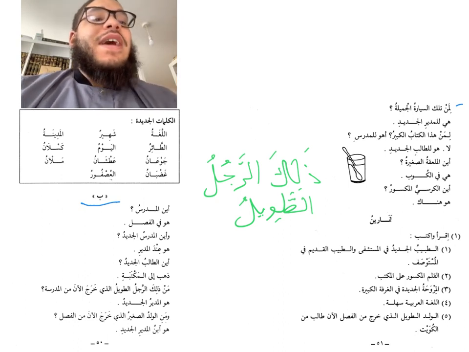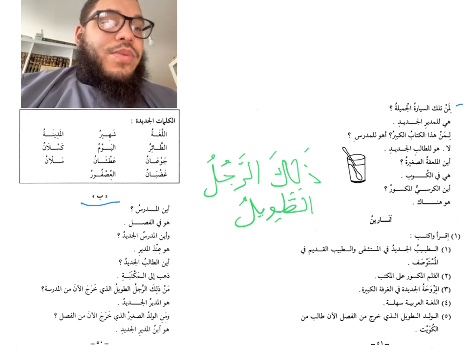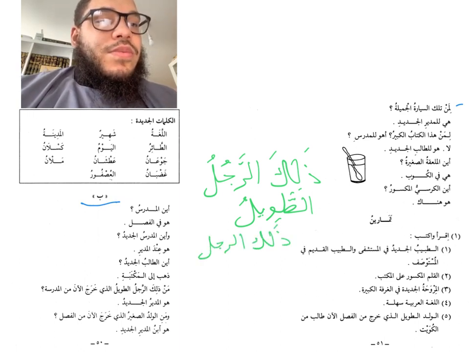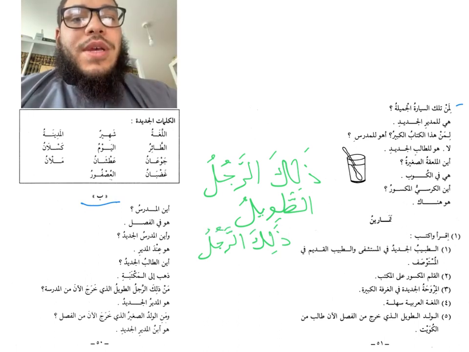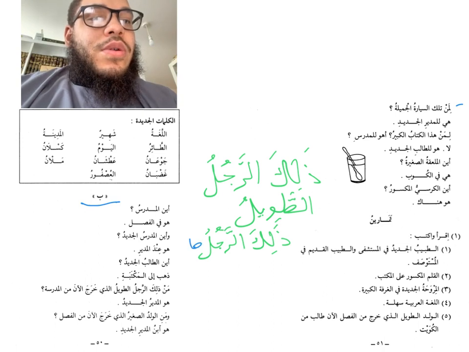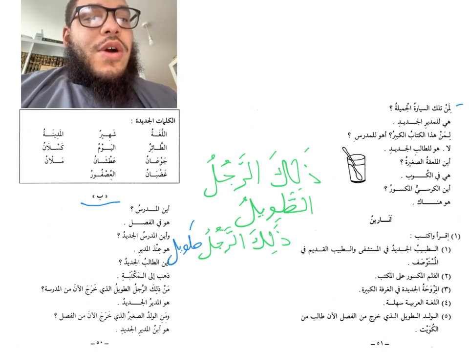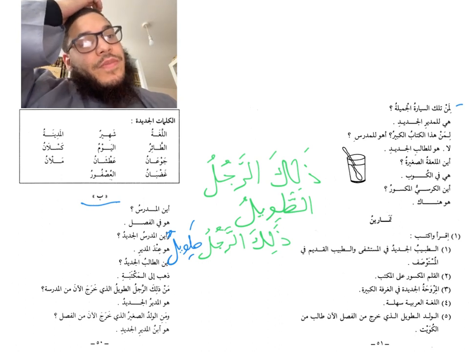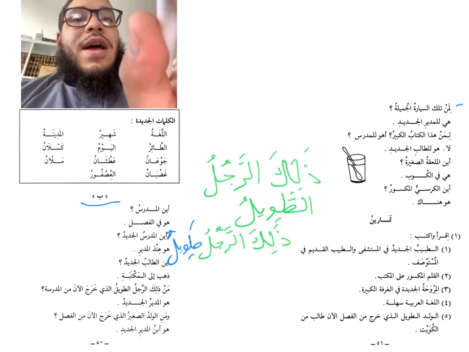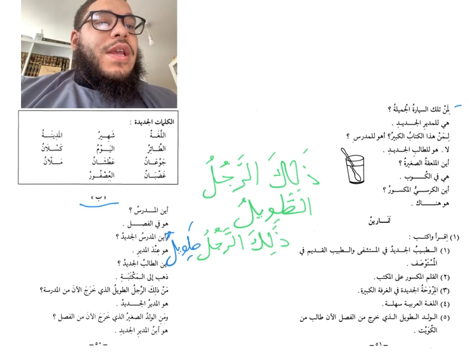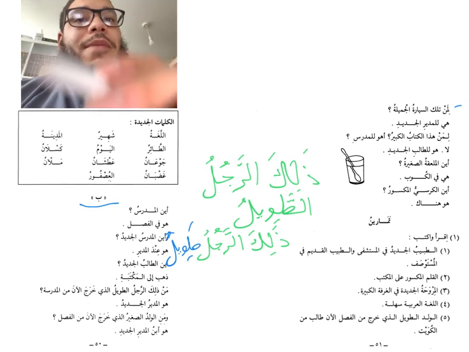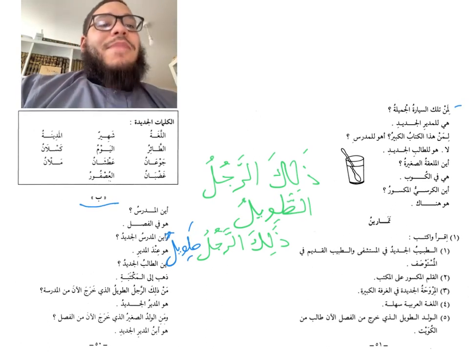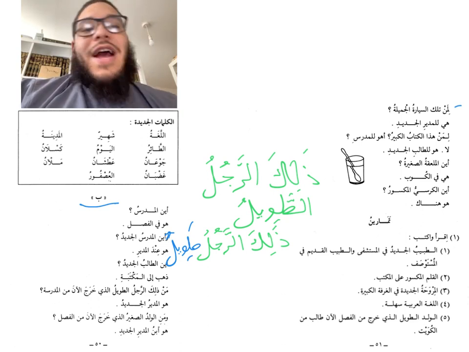Okay, but if we had before, we would have had, for example, ذلك الرجل طويل. What does that mean? That means that man is tall.